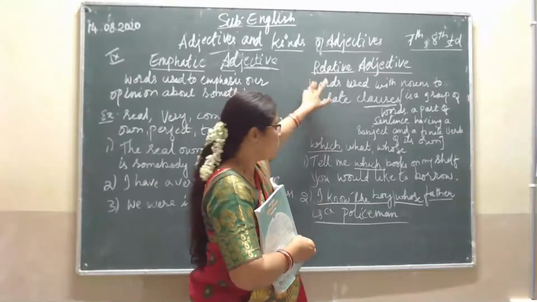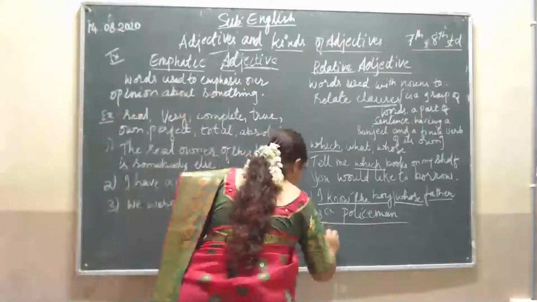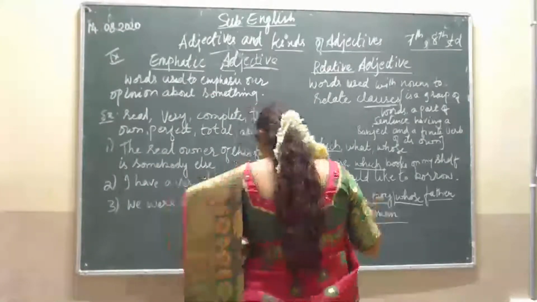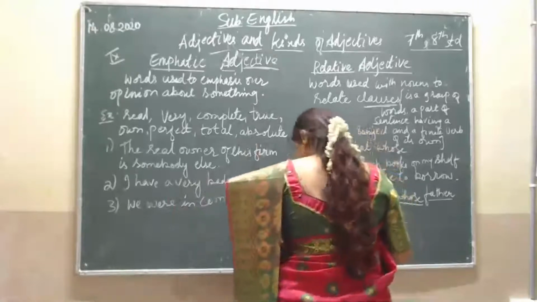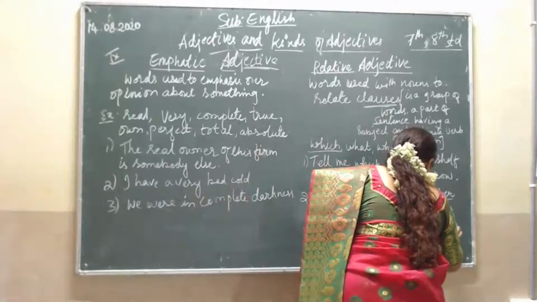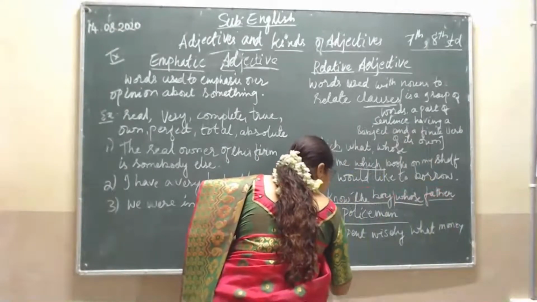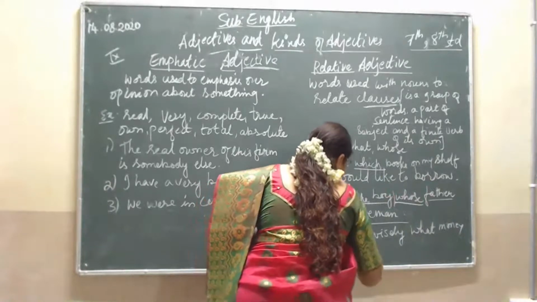Is it clear, students? For example, this one. They spent wisely what money they had.